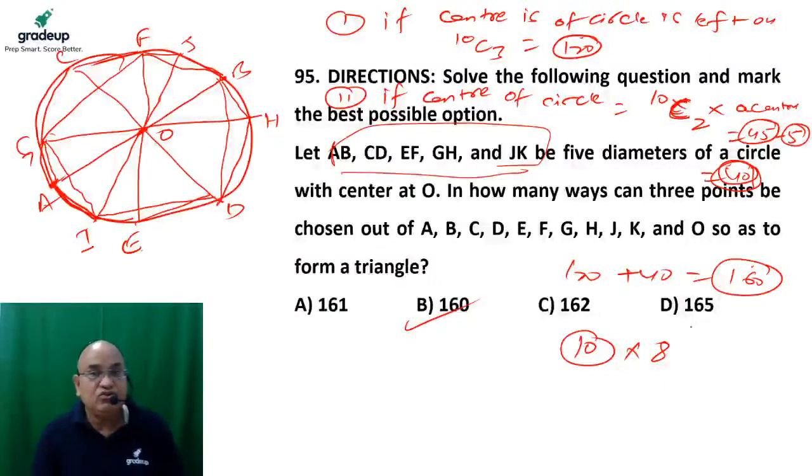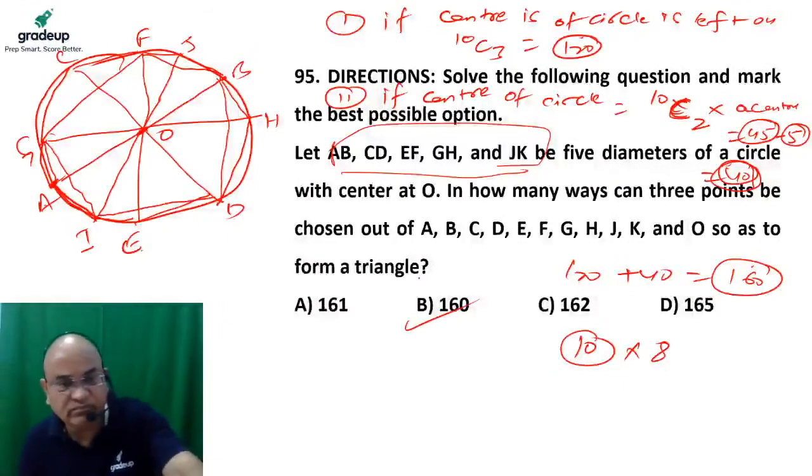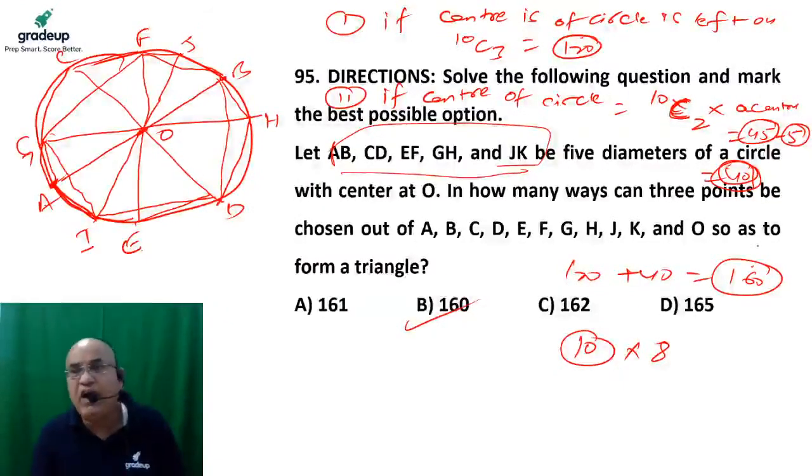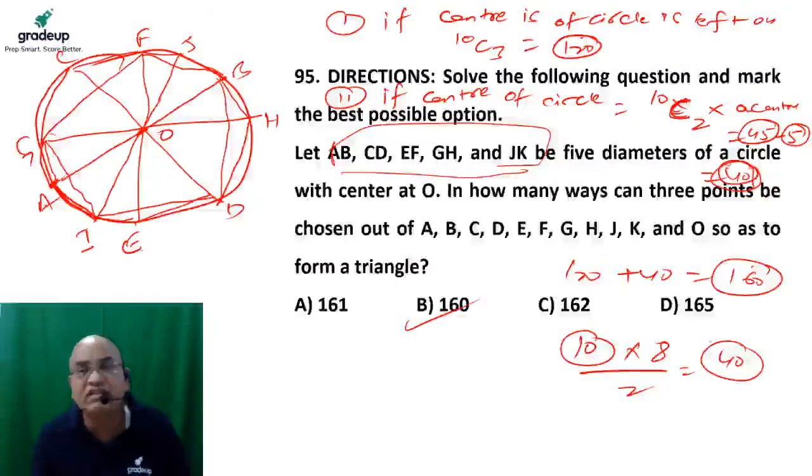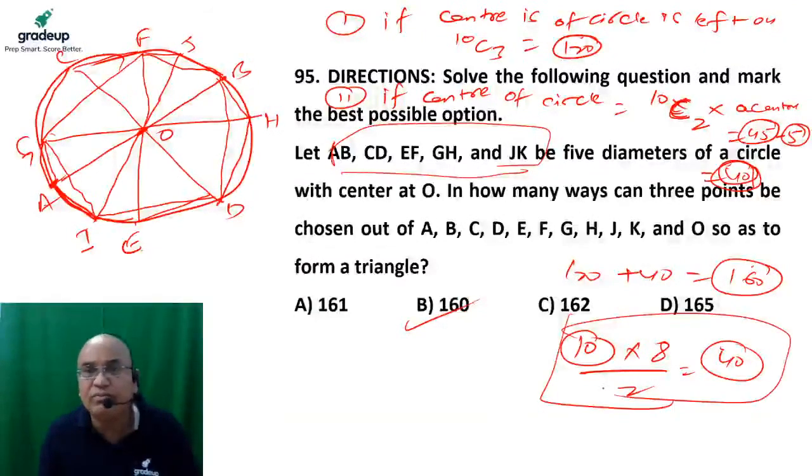So 2 points fewer are to be chosen. If H is chosen, then D can't be. So 5 common triangles are formed by 2, so total 40 triangles are going to be formed. You can do it this way also. So this is one of the ways to do the question. The total triangles are nothing but 120 plus 40, which is 160.